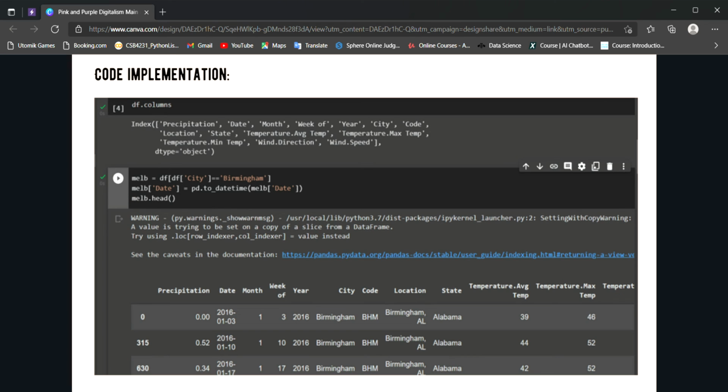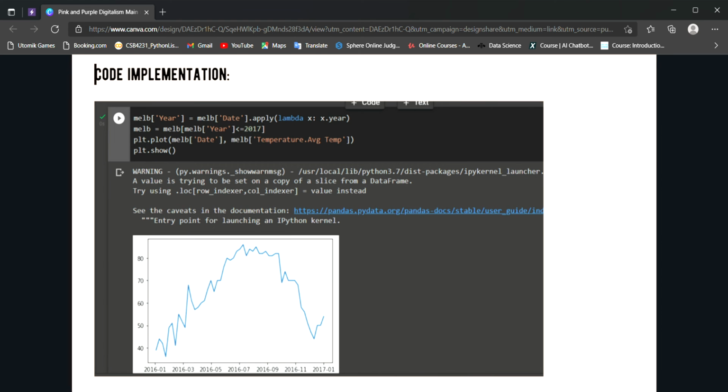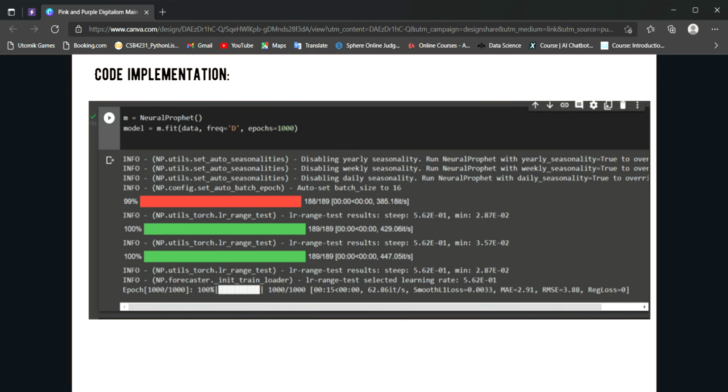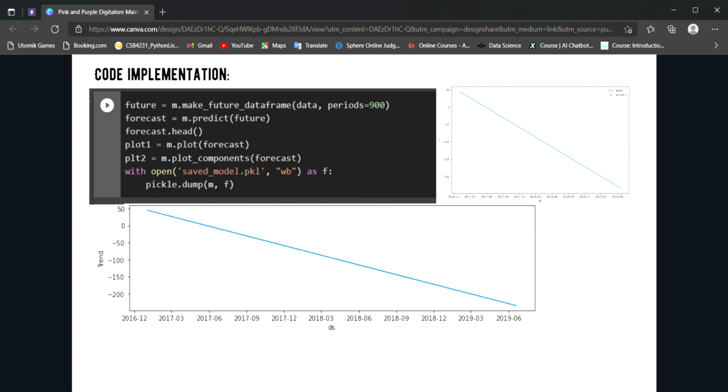This depicts the precipitation level of the years considered, which all dominates the prediction. Now here we graphically portray our data to have a better understanding of the trends in past and present conditions. And here's where we have used NeuralProphet for our configuration. Using Pickle, we have depicted our forecast for the data.